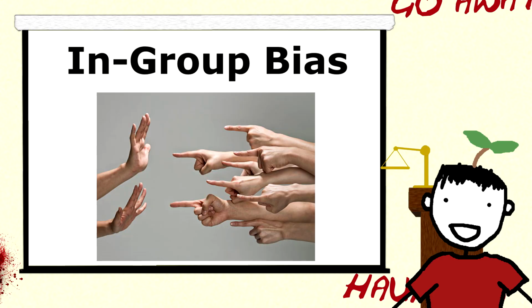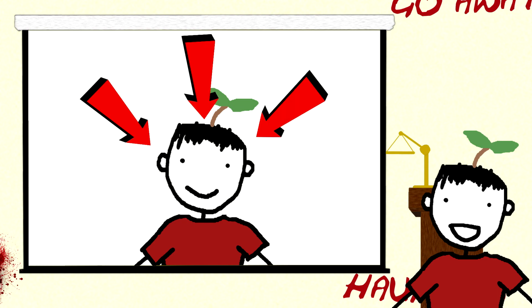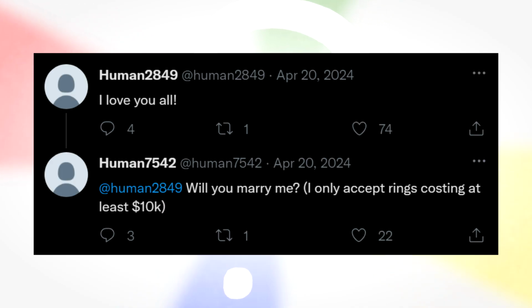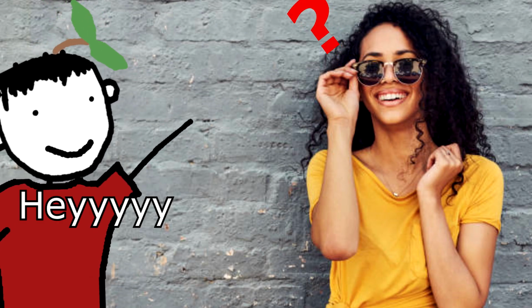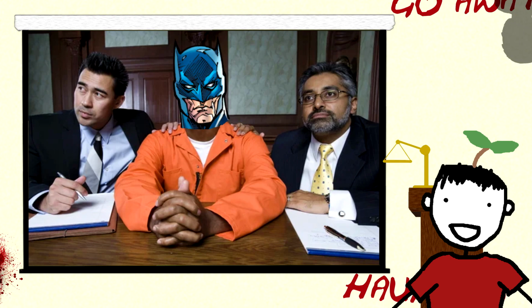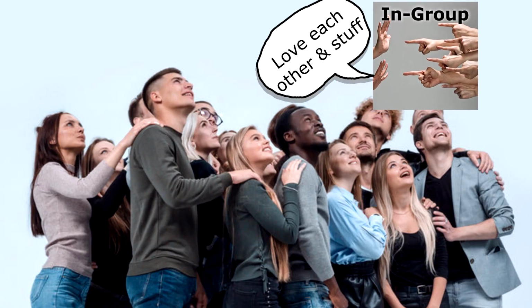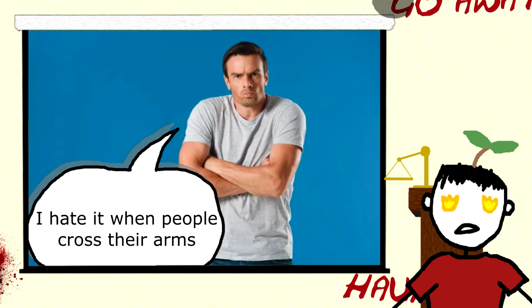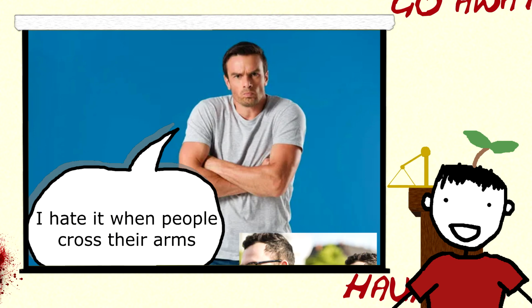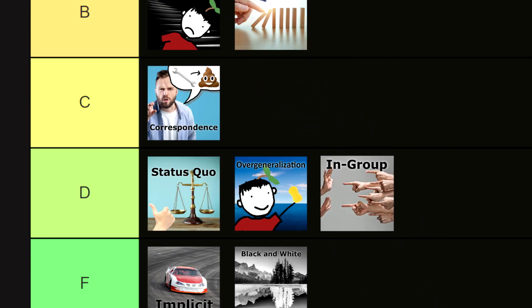Then there is the in-group bias. We favor members in our group, namely people we know and like. This somehow includes complete strangers on the internet and celebrities. Dude, you don't know them and they don't know you. You don't have to defend Batman for his tax evasion allegations. I know this bias helps humans survive as groups, but all the favoritism and hypocrisy annoy me. The same can be said for self-serving bias, but I'm giving in-group bias a taste of double standards.